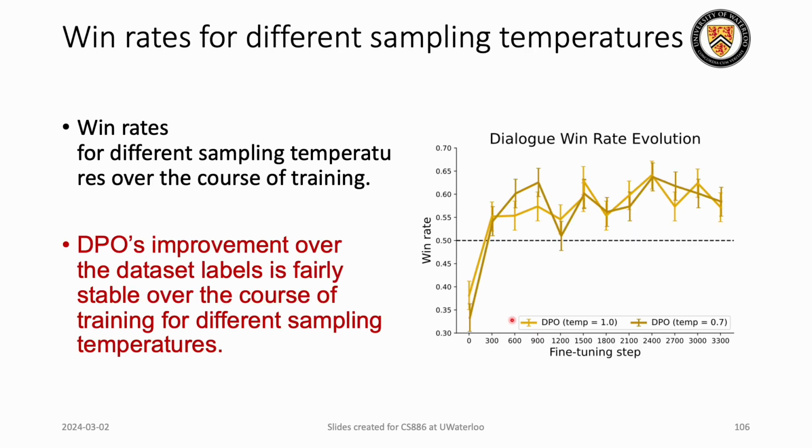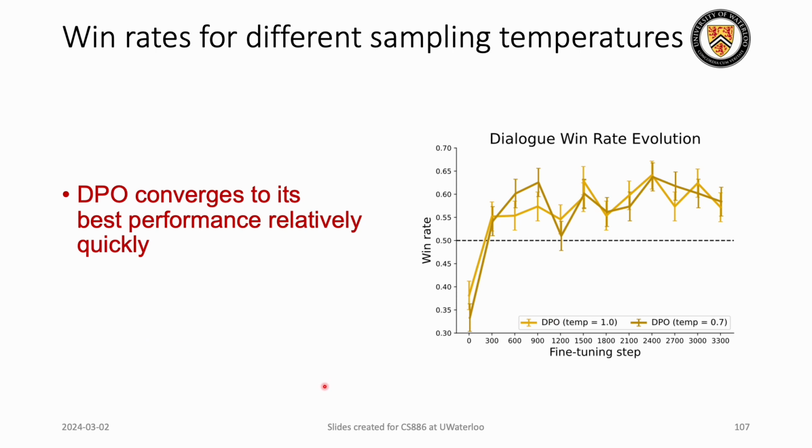The authors of the paper analyzed the performance of the model over the course of the training steps. As we can see here, the model remains fairly stable even for different sampling temperatures across the training steps. Overall, it is pretty much stable, and it even converges relatively quickly for both sampling temperatures.